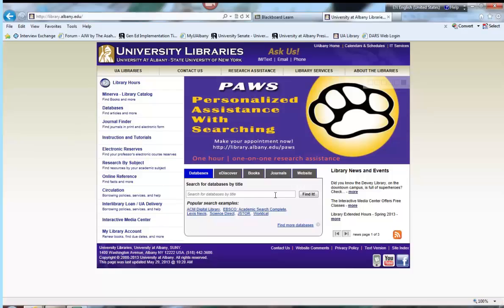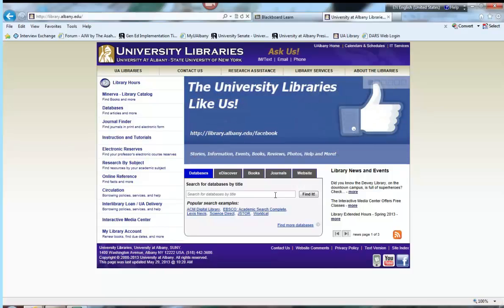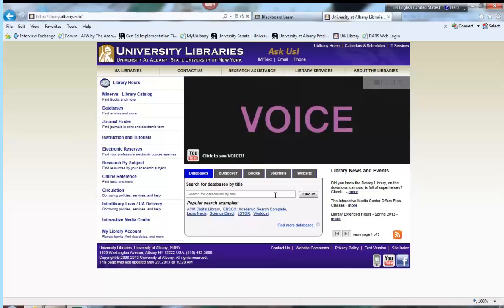Now I want to talk about what happens if you go to the library and you discover it's not there, or better yet, you go to Minerva and you discover it's not there. We don't have it in our library, but it's some book that you really, really want. What do you do? Well, as long as you've got some time, you can order it through interlibrary loan.